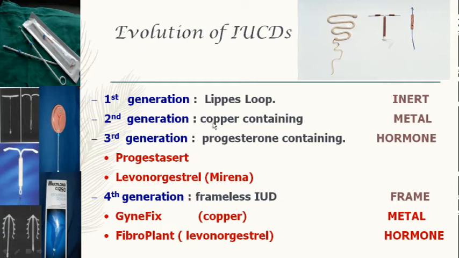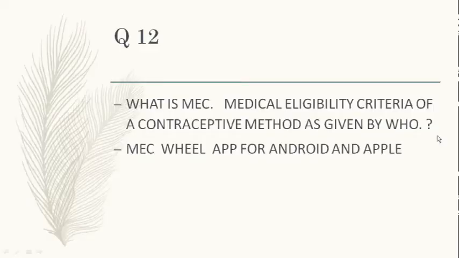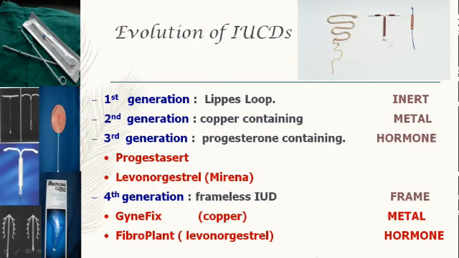The second generation is copper, as rightly said; it contains metal. The third is hormone, and in the third also the higher copper-containing devices have been put into the third generation, but as of now it is progesterone and levonorgestrel. And fourth generation are those in which the frame has been removed. So in this case the medication has been removed, but in this case the frame has been removed, and now they become frameless.